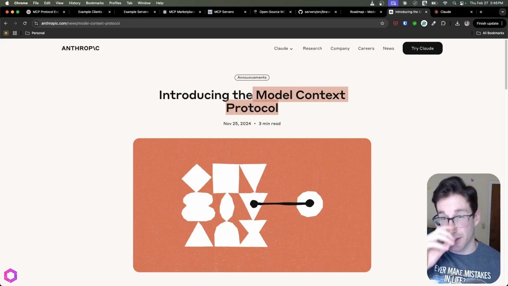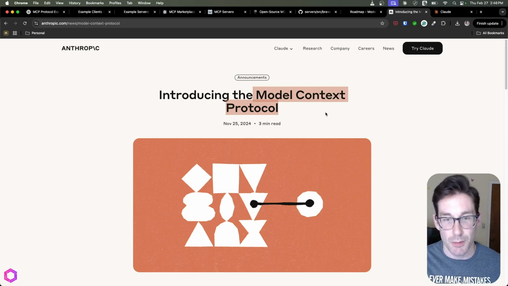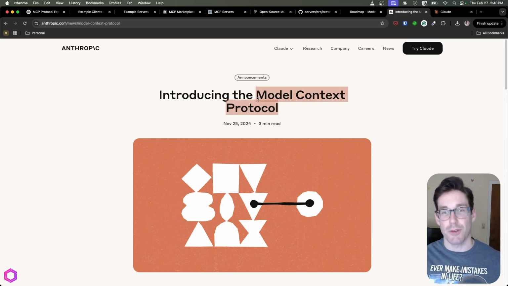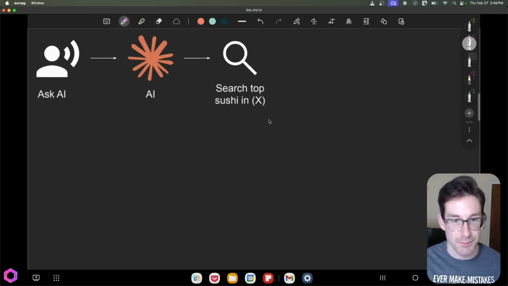You can think of this as the USB-C for AI. It's the universal connector that brings AI to the rest of the world and allows it to act amongst those different services and data sets in the world. And this is exactly what we're going to talk about today. MCP, the protocol created by Claude, but can be used by everyone. So we'll start with slides, as always.